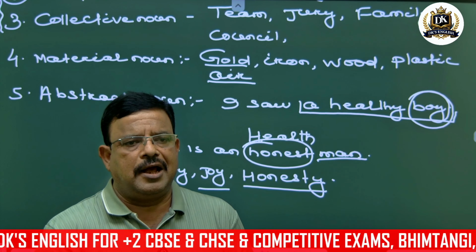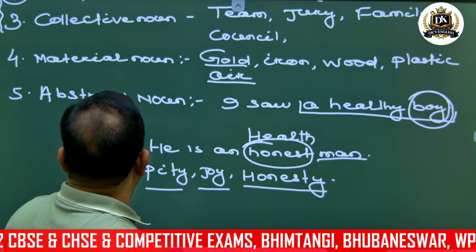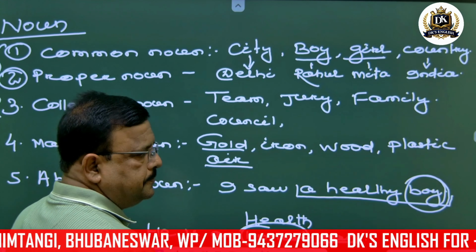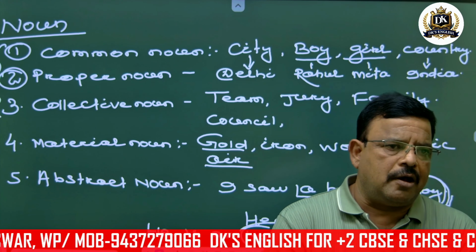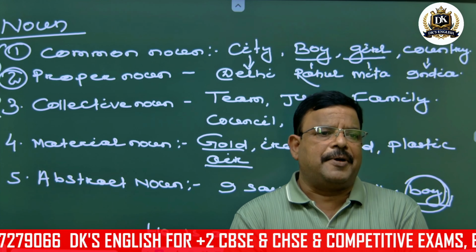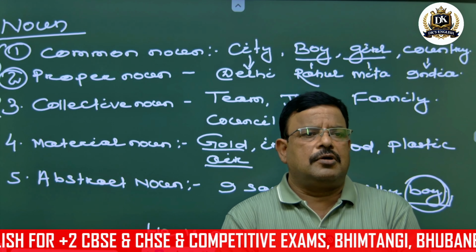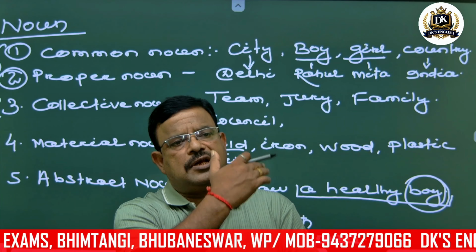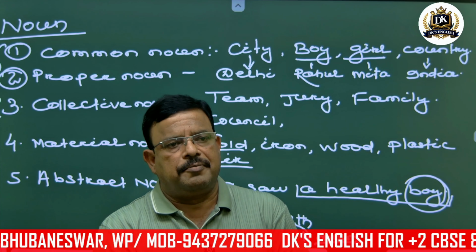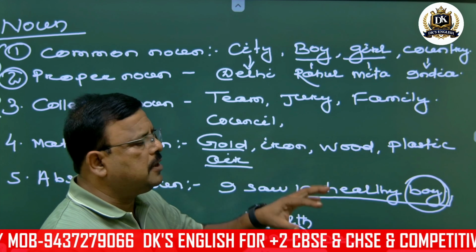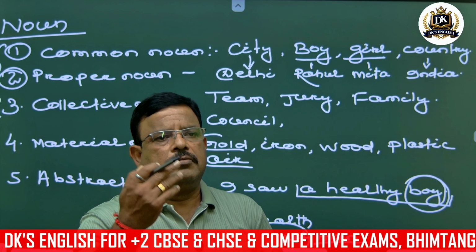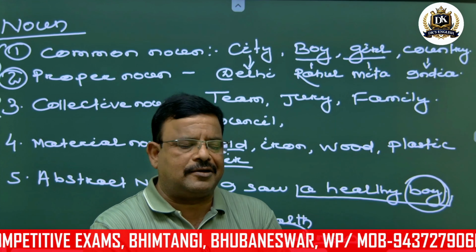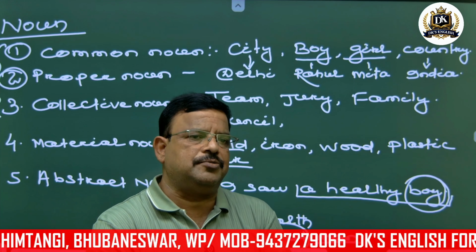We will discuss it later. So first of all, now you know common noun, then proper noun, then collective noun, then material noun, and finally abstract noun. So traditionally we divide nouns into these five parts, and these are the common functions of them. How to find out a common noun, how to find out a proper noun, there are some techniques in it.